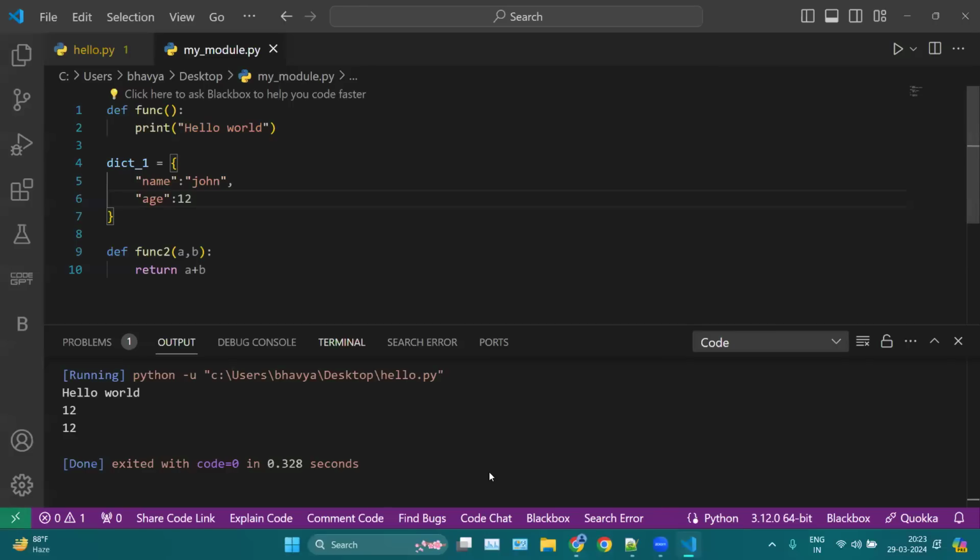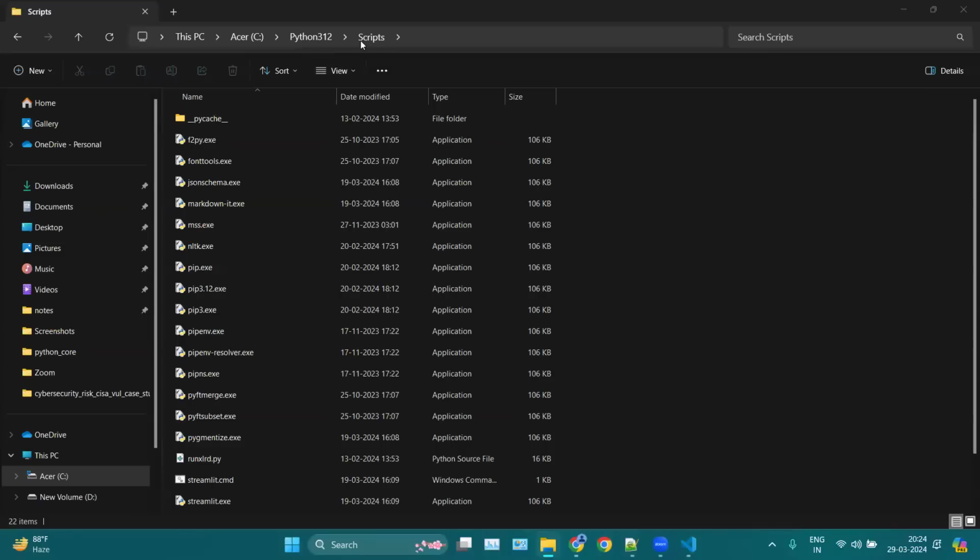For example, I have this path here: inside my C, I have this Python 3.12, and then I have this Scripts folder.